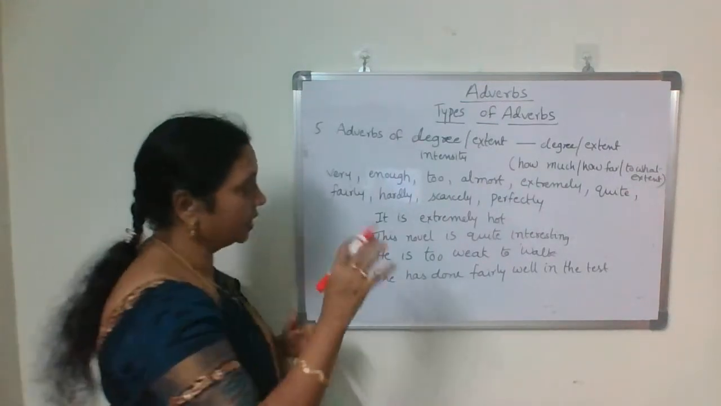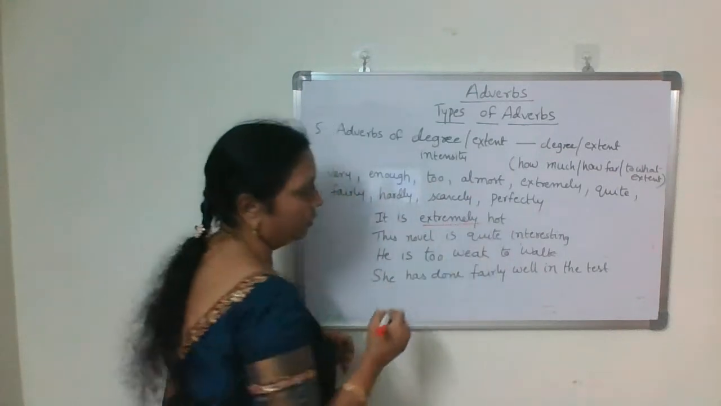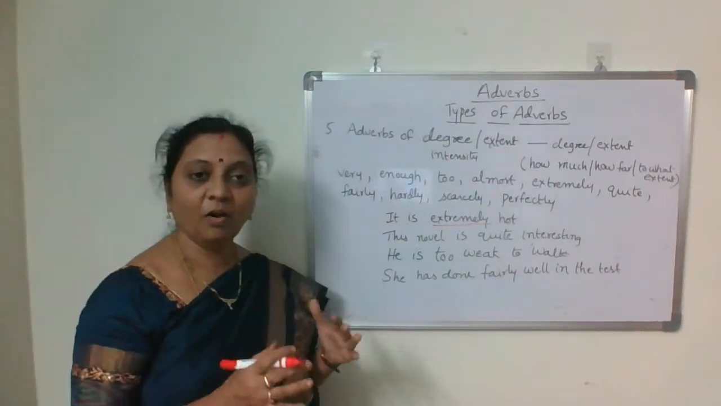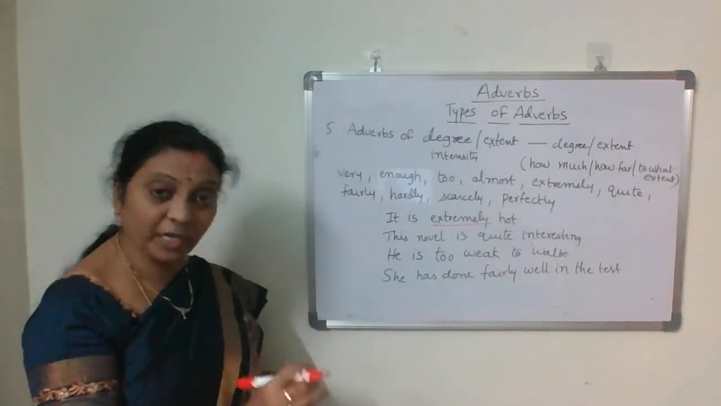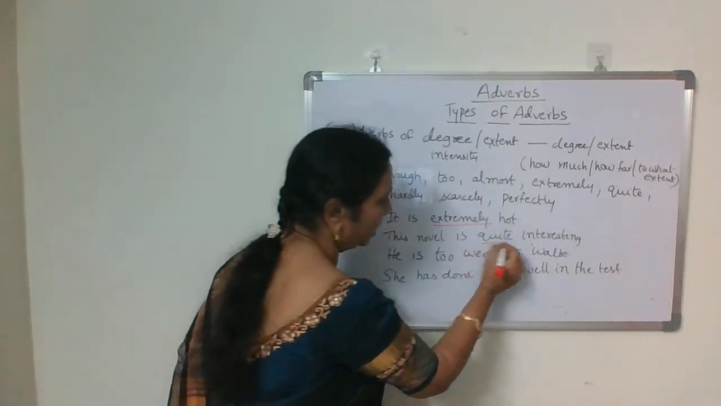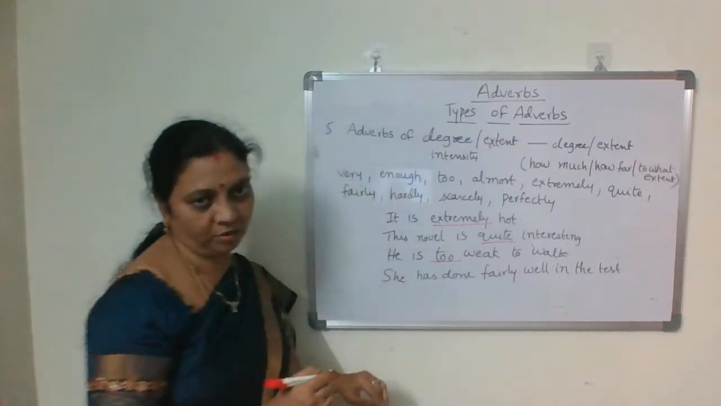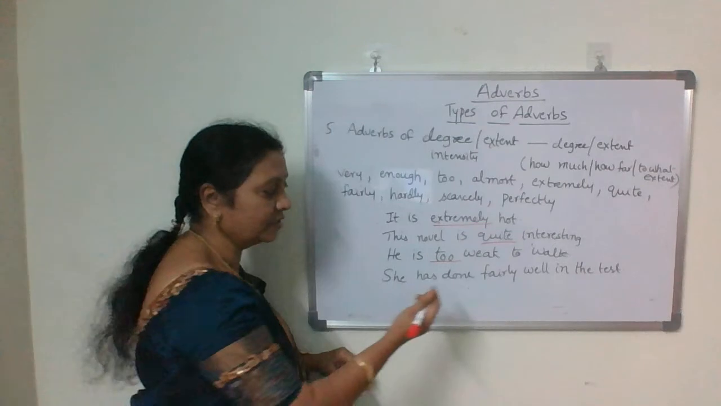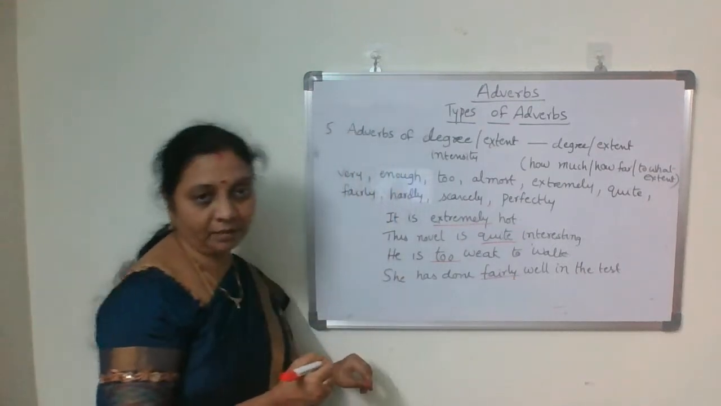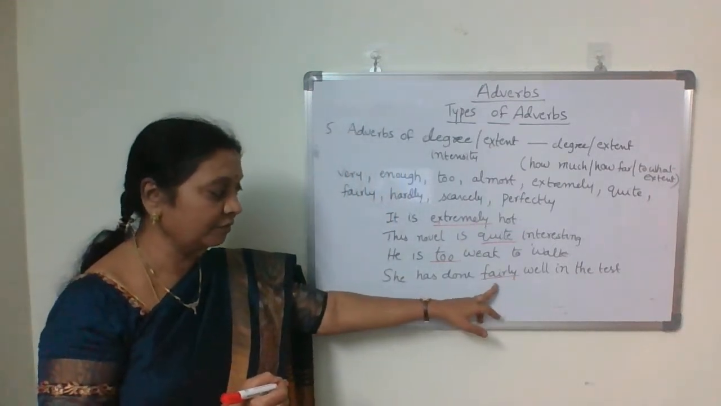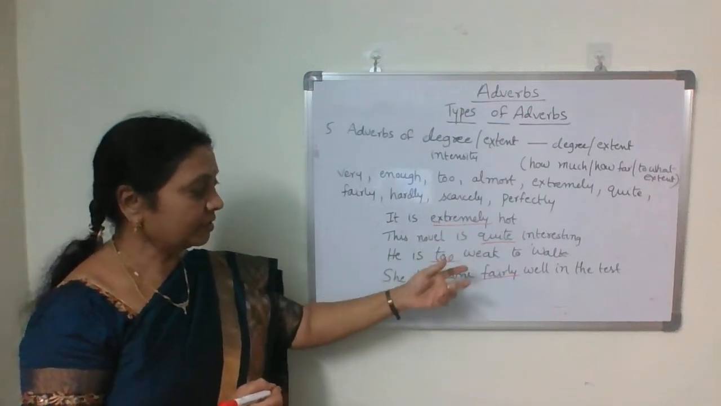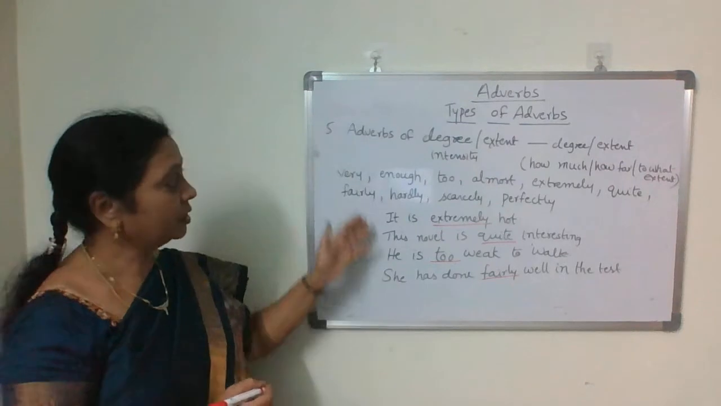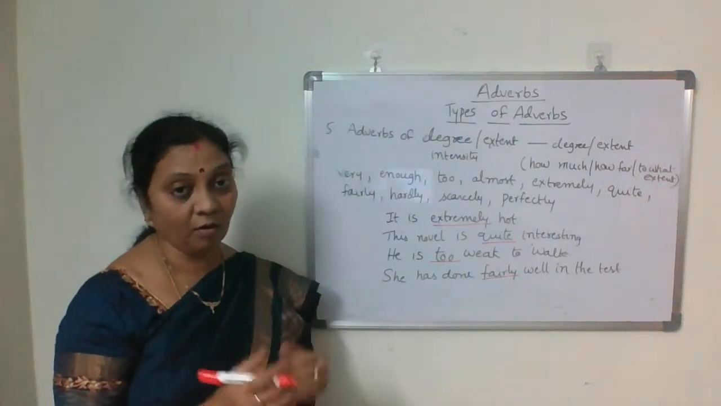It is extremely hot. This novel is quite interesting. Extremely, quite. He is too weak to walk, means he is so weak that he cannot walk. She has done fairly well in the test. In the exam, she has done fairly well. So extremely, quite, too, fairly, all these are the words which are adverbs of degree or extent.